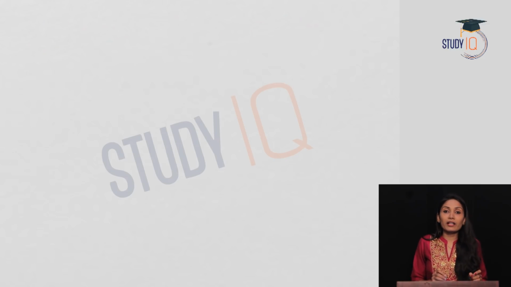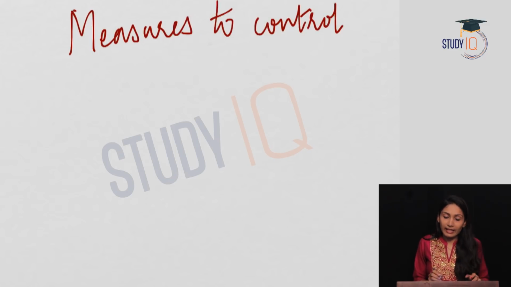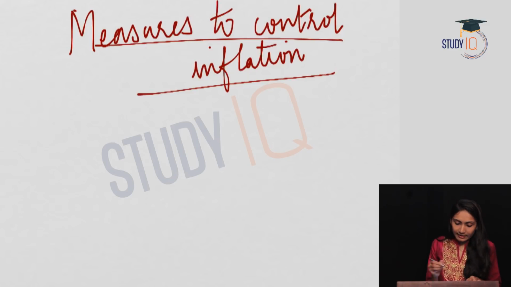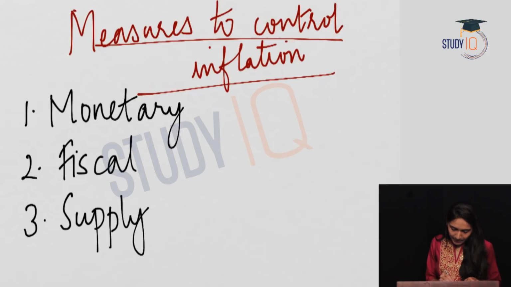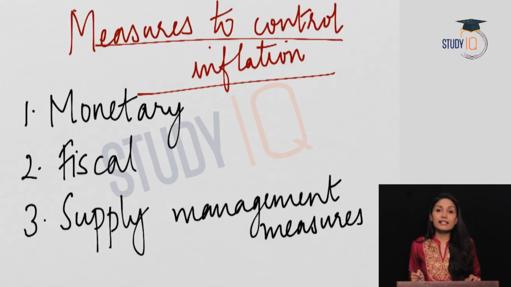Now let us see what are the measures to control inflation in the economy. Broadly, there are three measures to control inflation. One is monetary policy, second one is fiscal policy, and the third one is supply management measures. Let us see one by one.